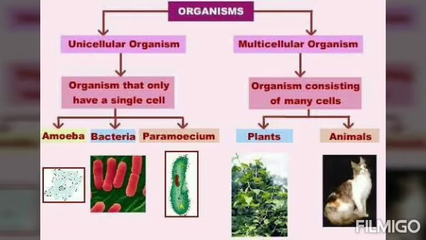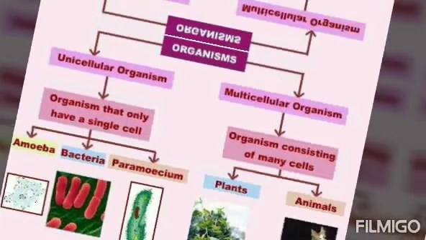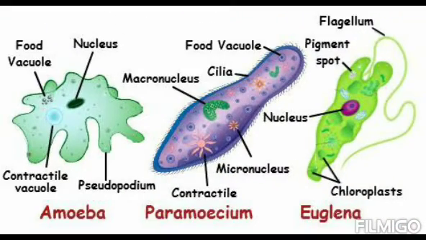Whereas multicellular organisms are those organisms which are made up of many cells, or more than one cell. Organisms that only have a single cell are termed unicellular. Organisms consisting of many cells are termed multicellular. Examples of unicellular: amoeba, bacteria, paramecia. Examples of multicellular: plants, animals. These are all examples of multicellular.